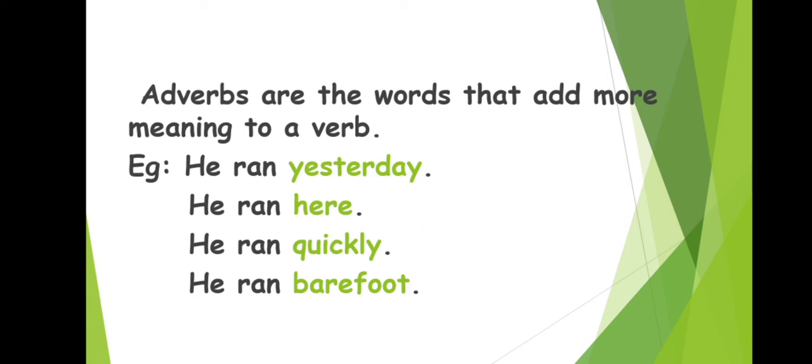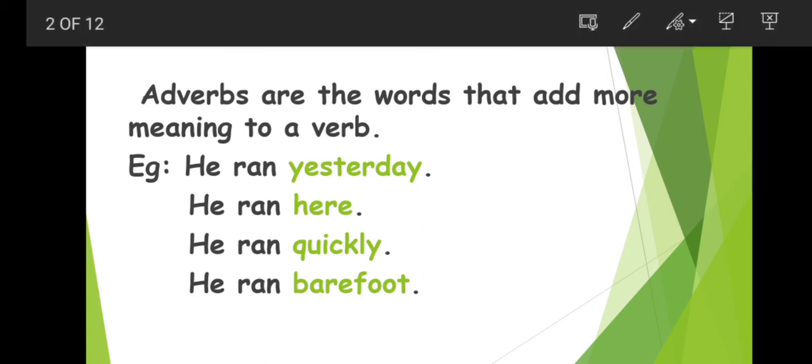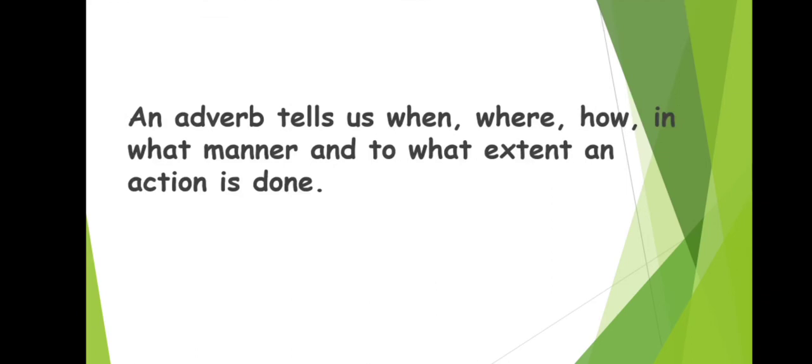So, an adverb tells us when, where, how, in what manner, and to what extent an action is done.